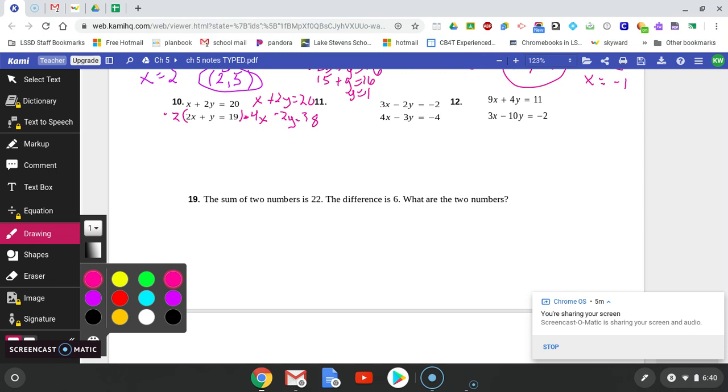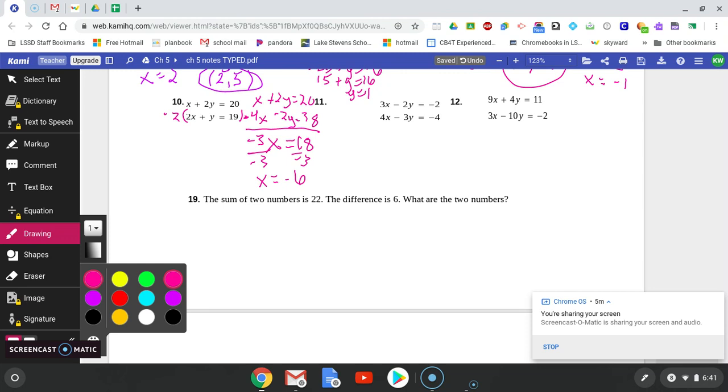So it doesn't matter which variable you get to cancel out. And once you've done that, it's exactly the same as the other ones. So x and a -4x is -3x, 2y and a -2y cancels out, and 20 and 38 is 18. Divide by my -3, and I get x as -6. Again, I'm not done until I have both an x and a y, so I need to plug back in.